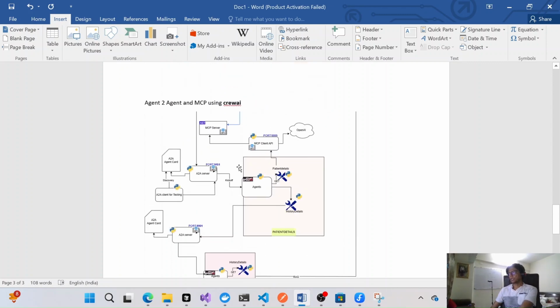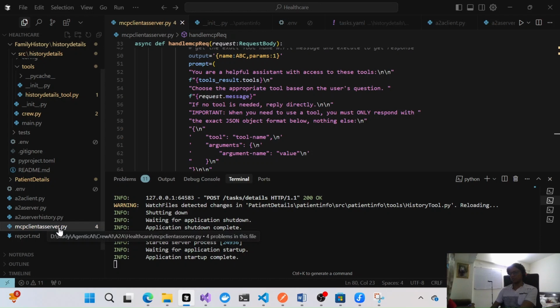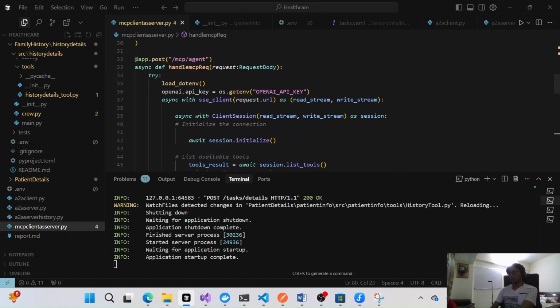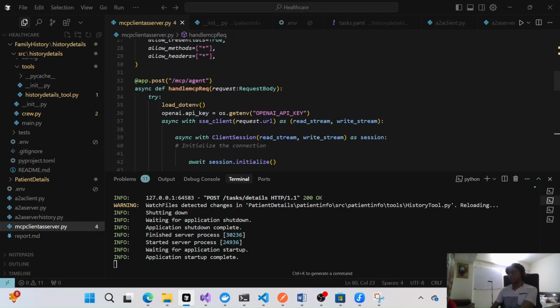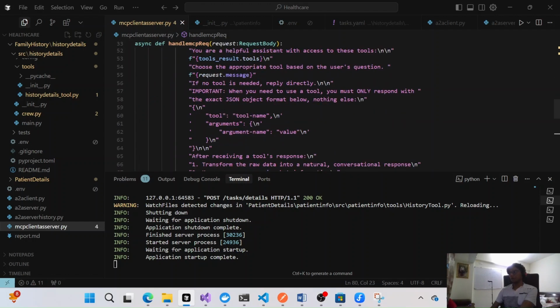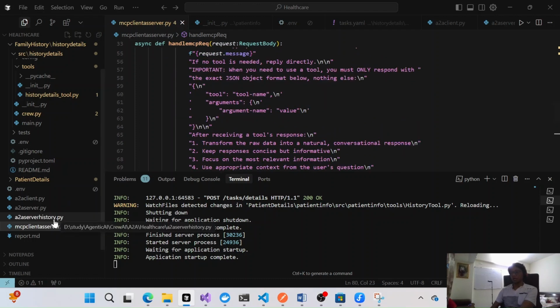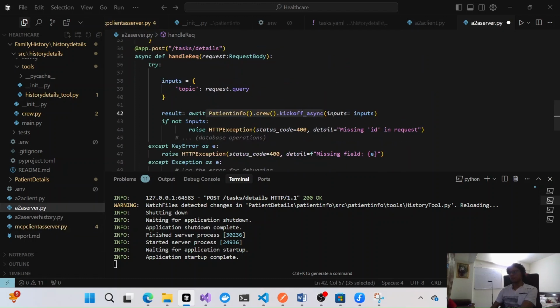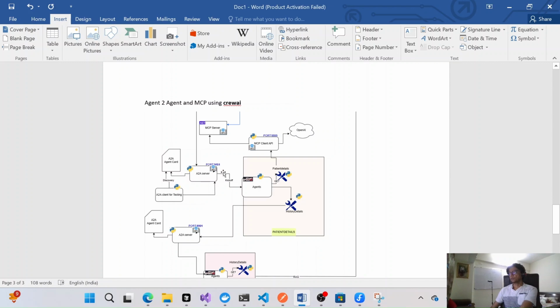This is the MCP client server that we are exposing, and here we are calling this MCP server. Through this we get all these details, and this one is the main server where we are calling this crew, this one we are calling these agents, to get all these details. Here we have two tools: one is the patient details tool, another is the history details tool.